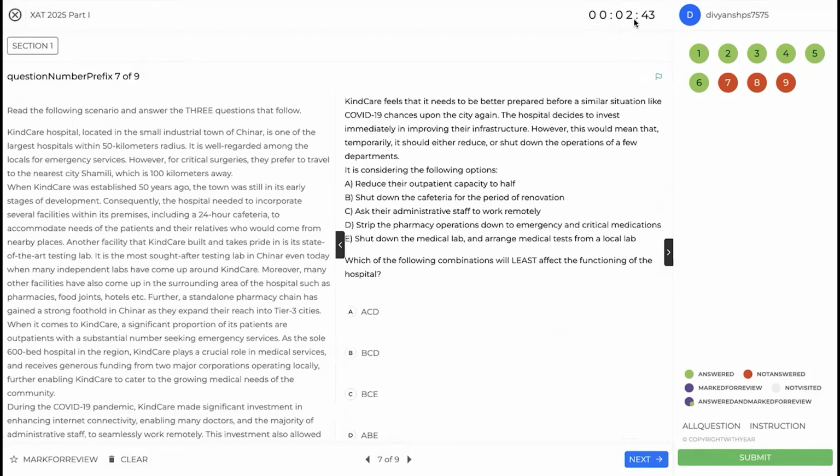So we are short on time. Let's see. I might again have to go back to my original plan. I'll just read the question and not read the passage right now. Needs to be better prepared.